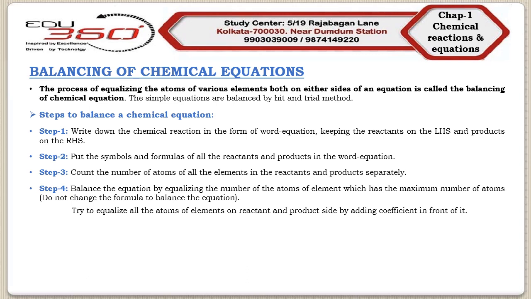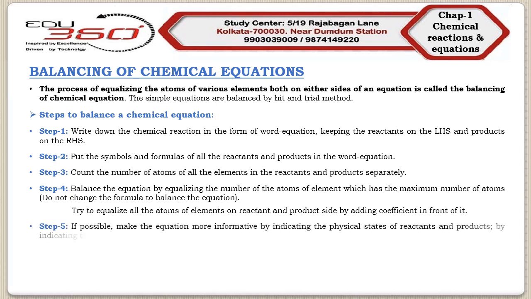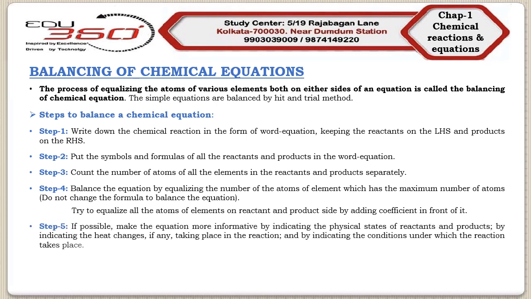If possible, try to make the equation more informative. You can do this by indicating the physical states of the reactants and products, the heat changes, if any, taking place during that reaction, and the conditions under which the reaction takes place. So these 5 steps should be followed in order to balance a chemical equation.